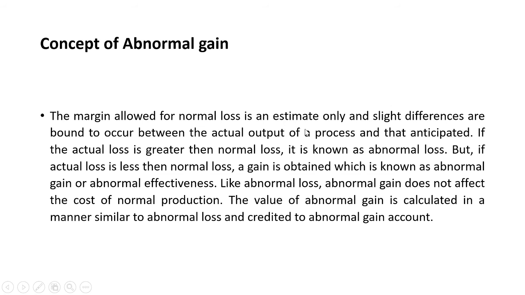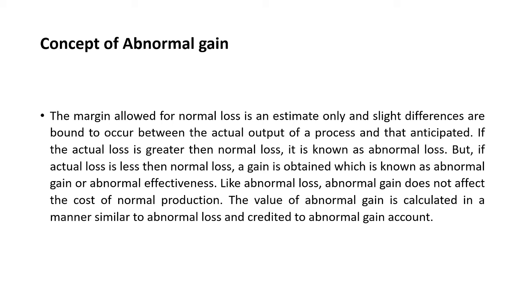By this particular abnormal gain, we can understand that the margin allowed for normal loss is an estimate only, and slight differences are bound to occur between the actual output of a process and that anticipated. If the actual loss is greater than the normal loss, it is known as abnormal loss.